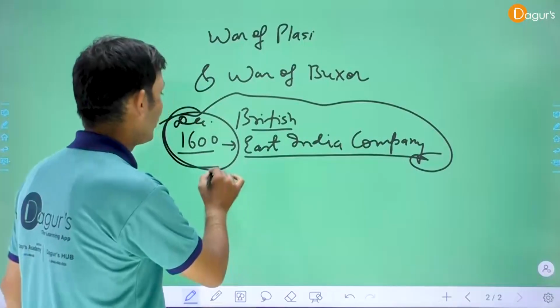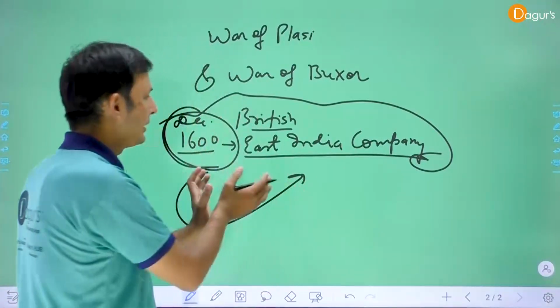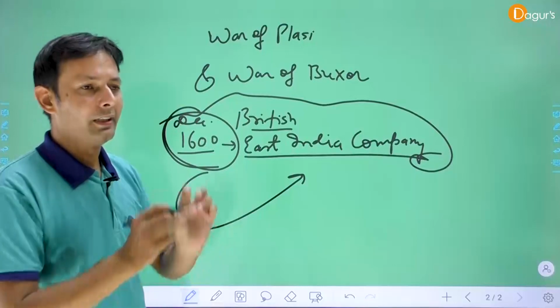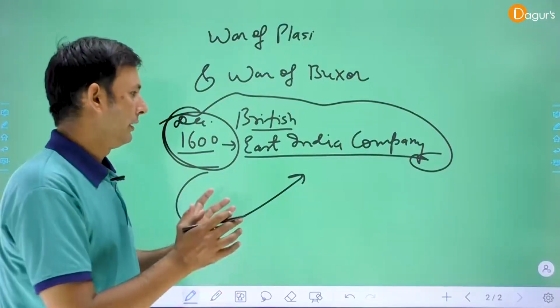It is an important year, and the Queen gave the order to trade with India.